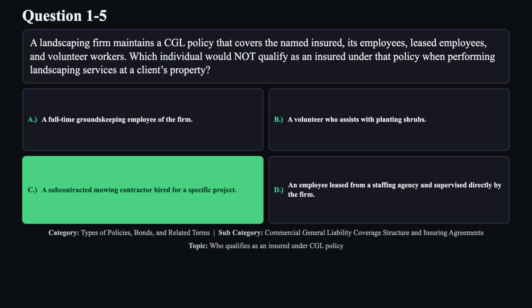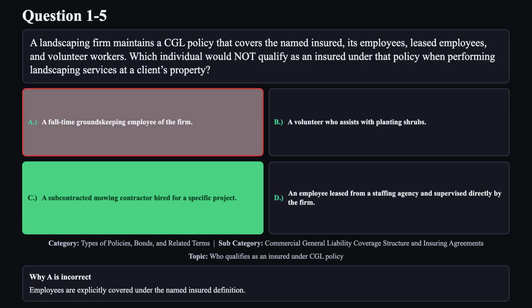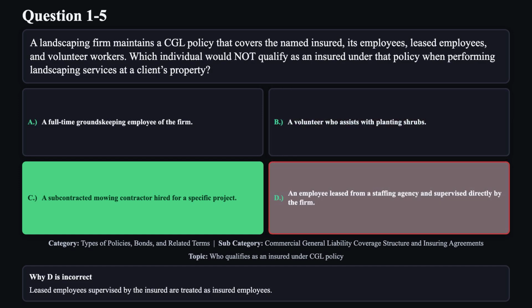The correct answer is C. Independent subcontractors are not included as insureds under the firm's CGL policy, whereas employees, leased employees, and volunteers are covered. Reason A is not correct. Employees are explicitly covered under the named insured definition. Reason B is not correct. Volunteer workers are included as insureds under the policy's definitions. Reason D is not correct. Leased employees supervised by the insured are treated as insured employees.